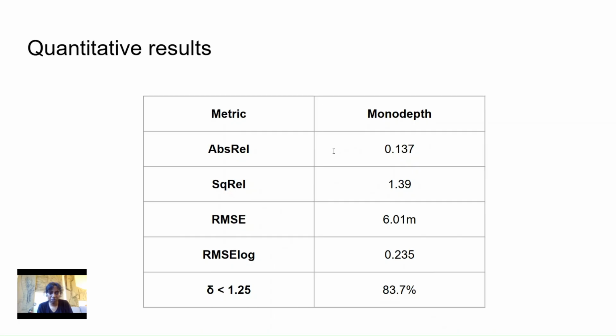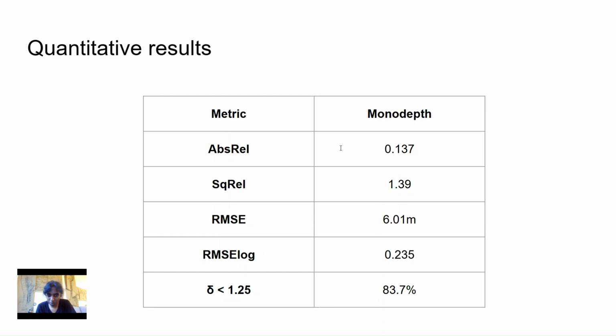The next one is RMSE, root mean square error. That is 6 meters. So what does this mean? The average absolute depth error across the test set is 6 meters. For scenes where I have a range of 5 to 80 meters, that is a pretty reasonable result, especially for a from scratch implementation. And I only trained this for 70 epochs on a single A100 GPU.